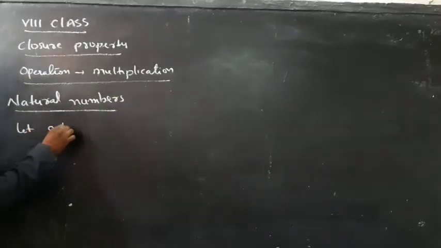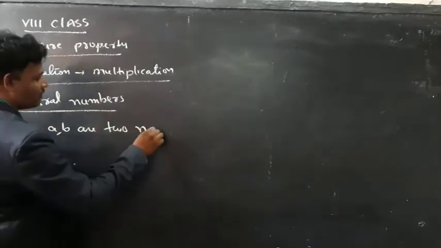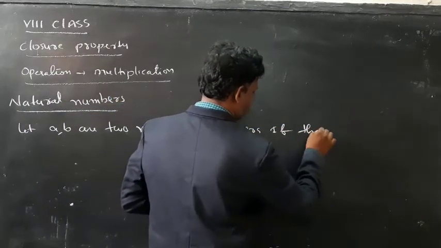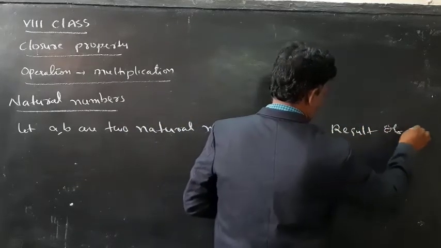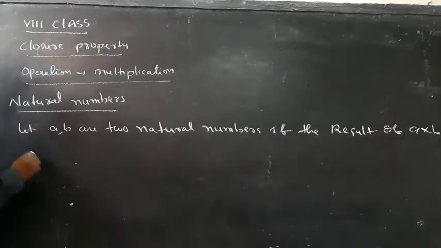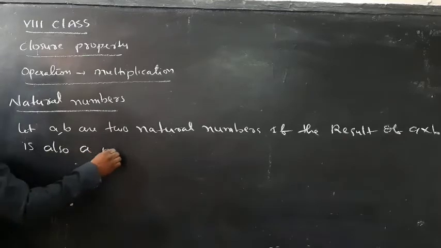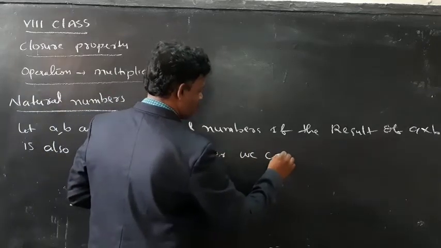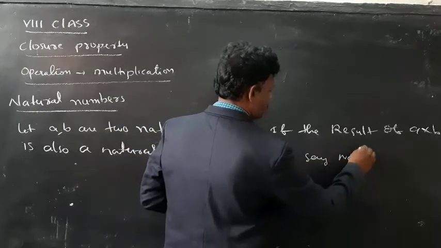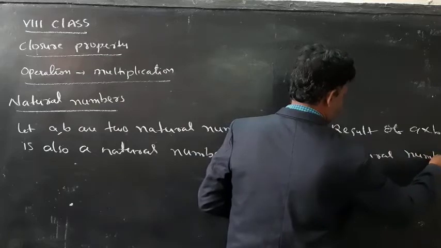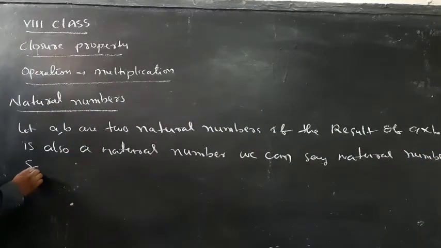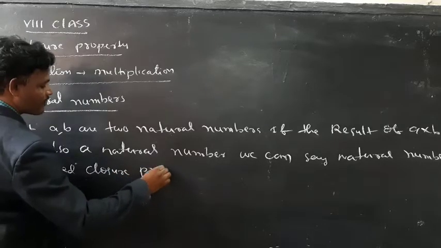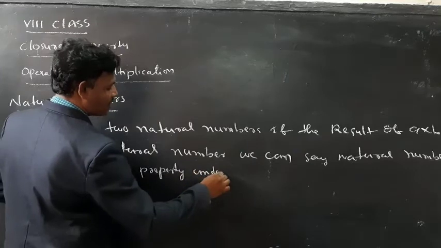Let a, b be two natural numbers. If the result of a into b is also a natural number, we can say natural numbers satisfied closure property under multiplication.